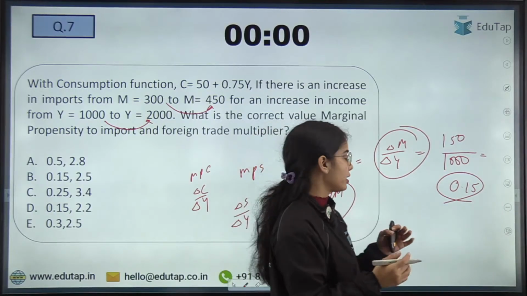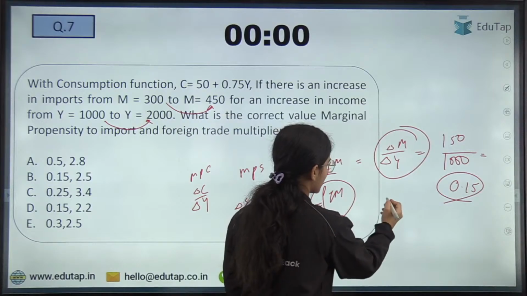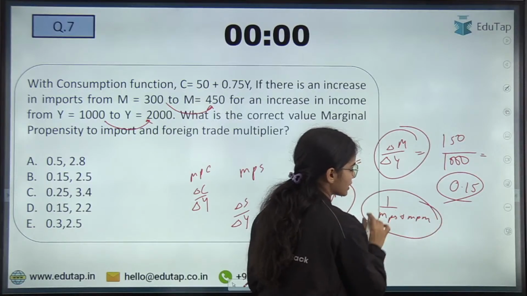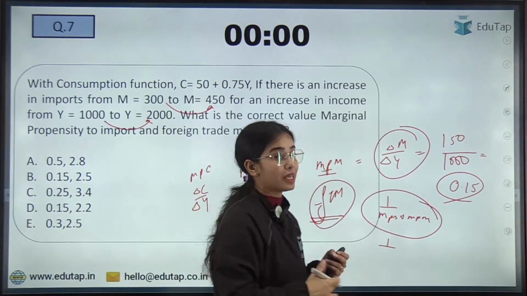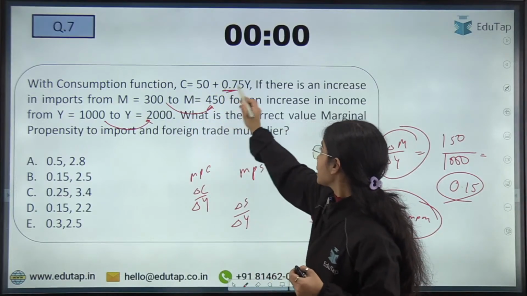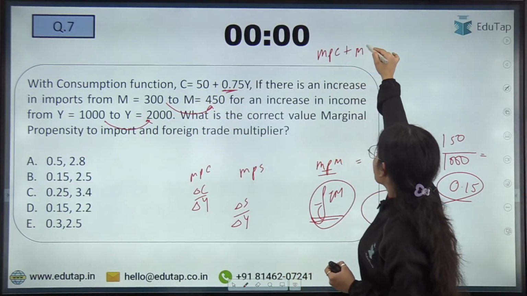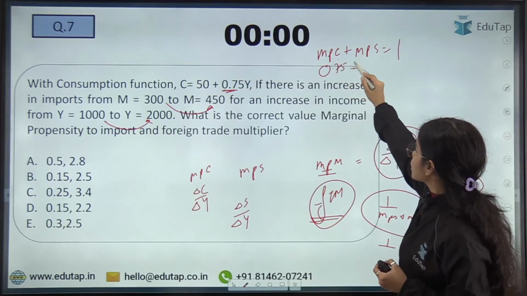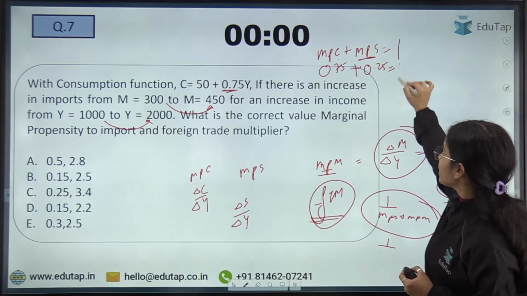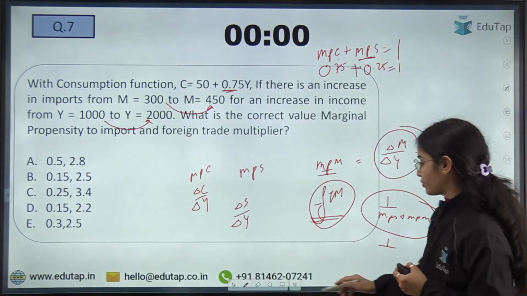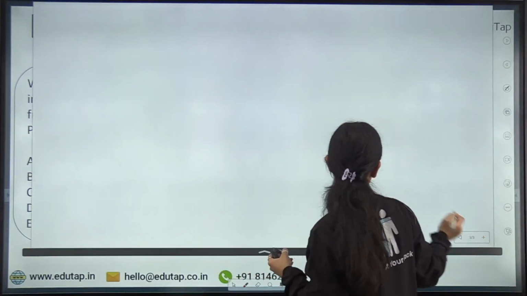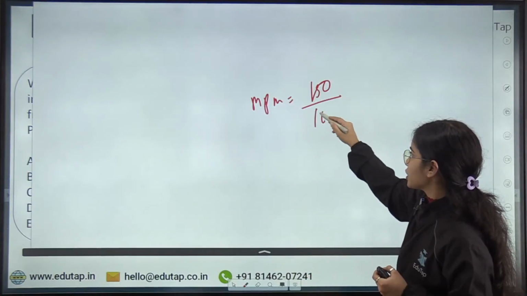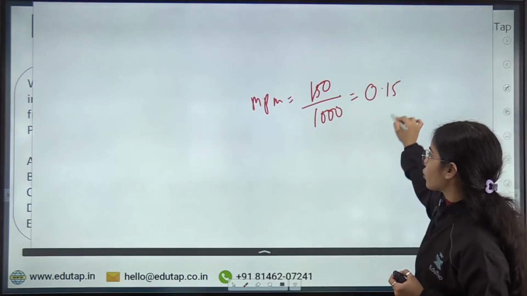Now foreign trade multiplier is 1 upon MPS plus MPM. So what is MPS? MPC plus MPS is equal to 1. Now MPC is 0.75, so MPS must be 0.25 to be equal to 1. So MPS is 0.25. The MPM was nothing else than change in imports divided by change in income, so 0.15 was the MPM.